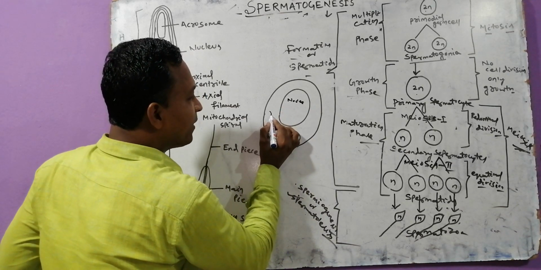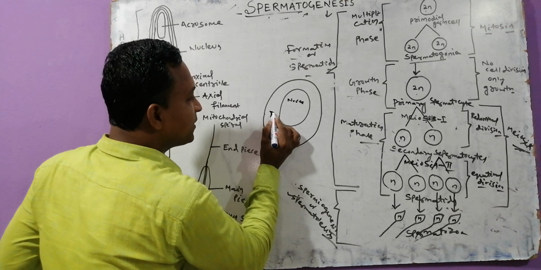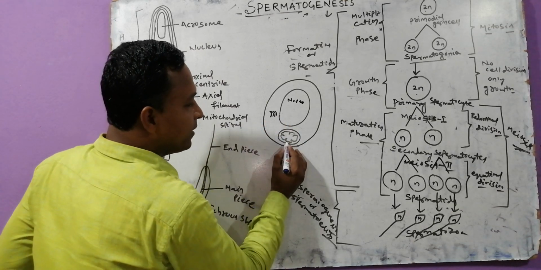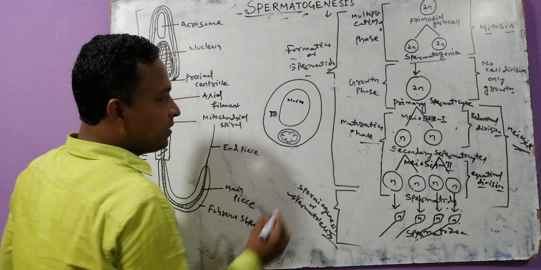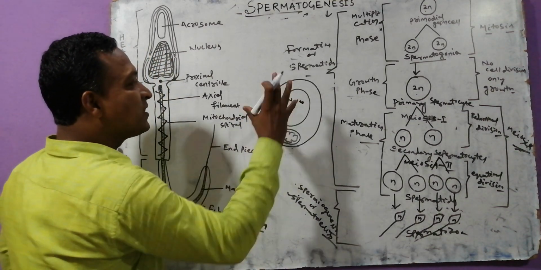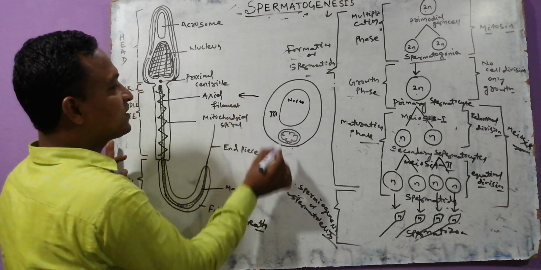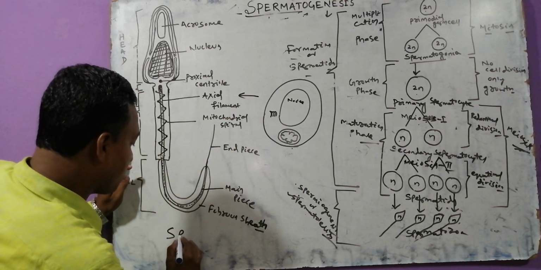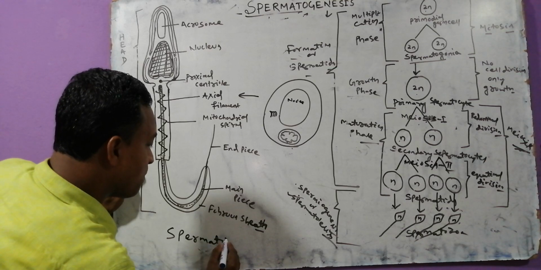And try to focus, my dear. In this manner, Golgi body is present. This is which body? Golgi body. This is which chondria? Mitochondria. Which one? Centriole. All these things are present. Okay. We have to make this type of cell into this, the structure of the sperm or spermatozoa.